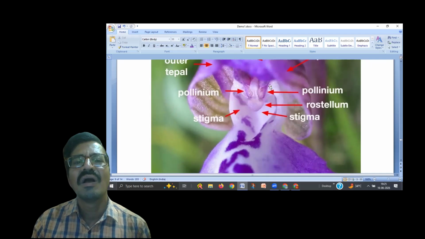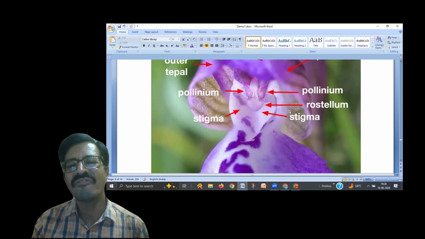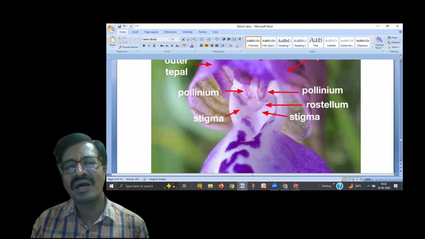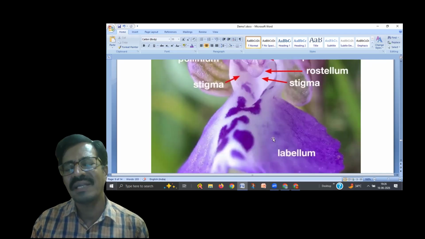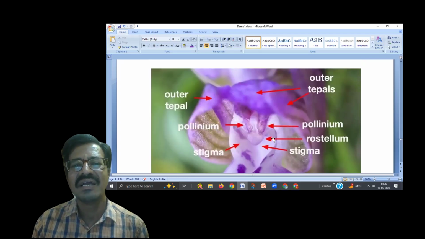So in the floral formula, we have to mention whether it is actinomorphic, zygomorphic or asymmetric. Because it is an odd petal, the labellum is formed. It is present on the posterior side,